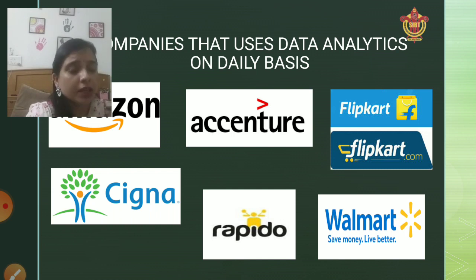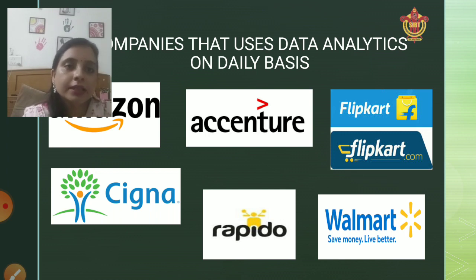How is this possible? Flipkart is analyzing my data, my expectations and my needs, and according to my needs, it is showing me the different types and brands of pen drives that I can buy.